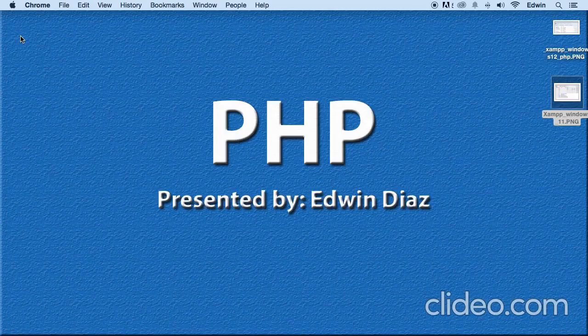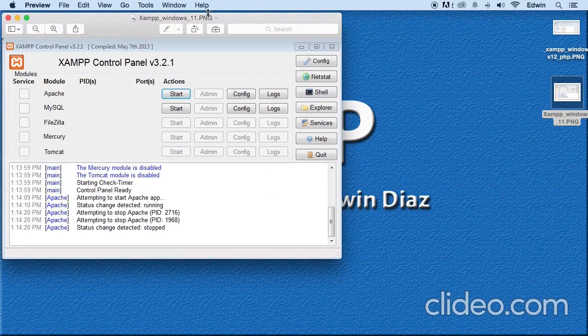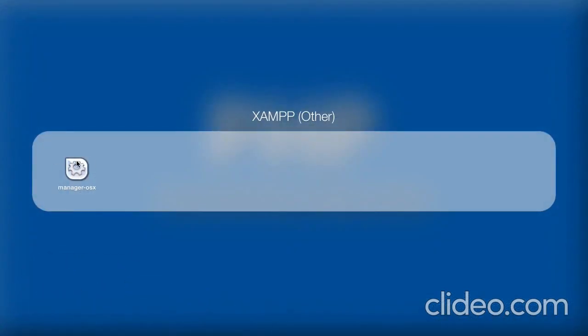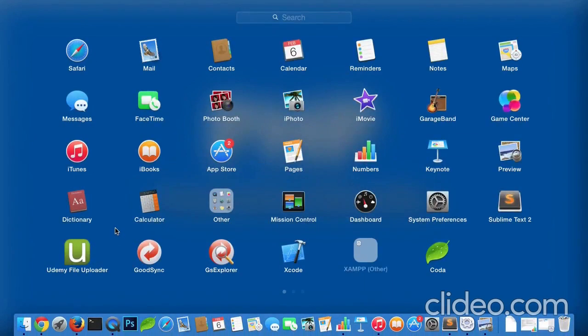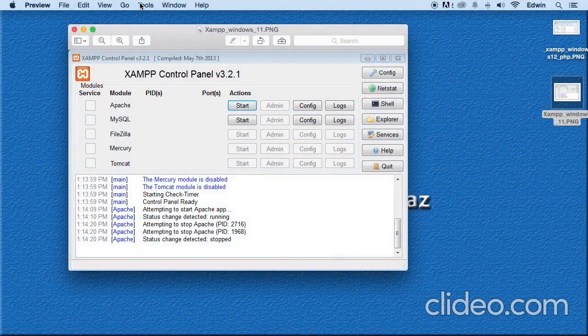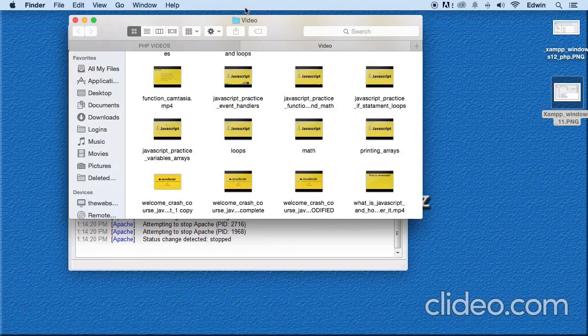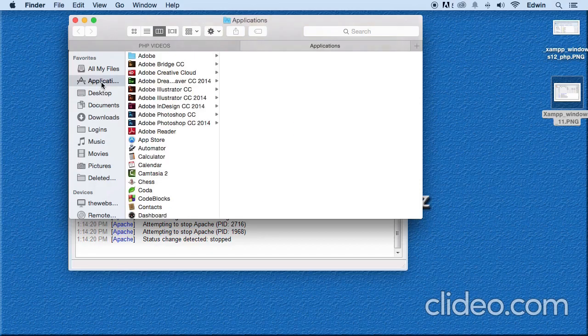For Mac users, you will find this program, Control Panel, on your Launchpad somewhere. So if you go to your Launchpad right here, you can click on Manager-OSX, and it will open up for you. If it doesn't do that, go to Applications right here, in my Finder window there, Applications.